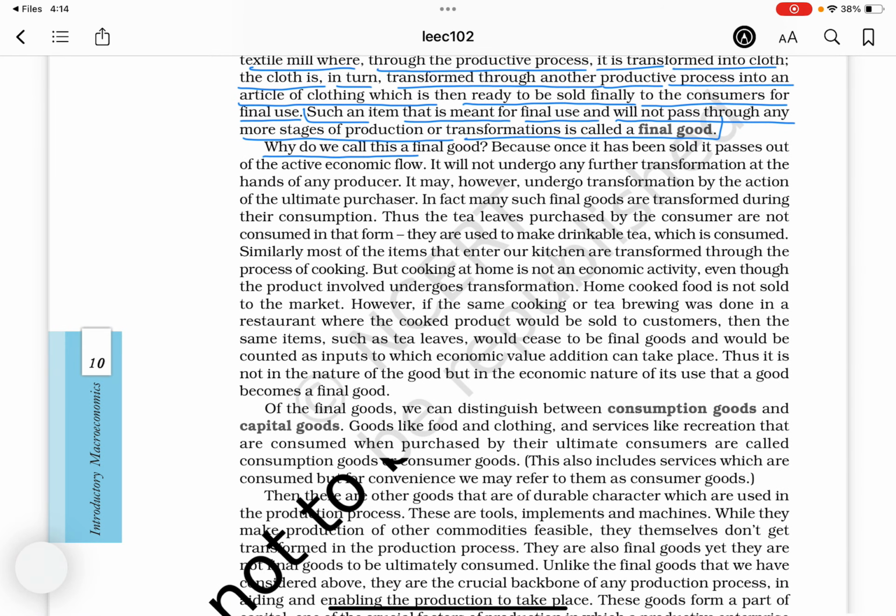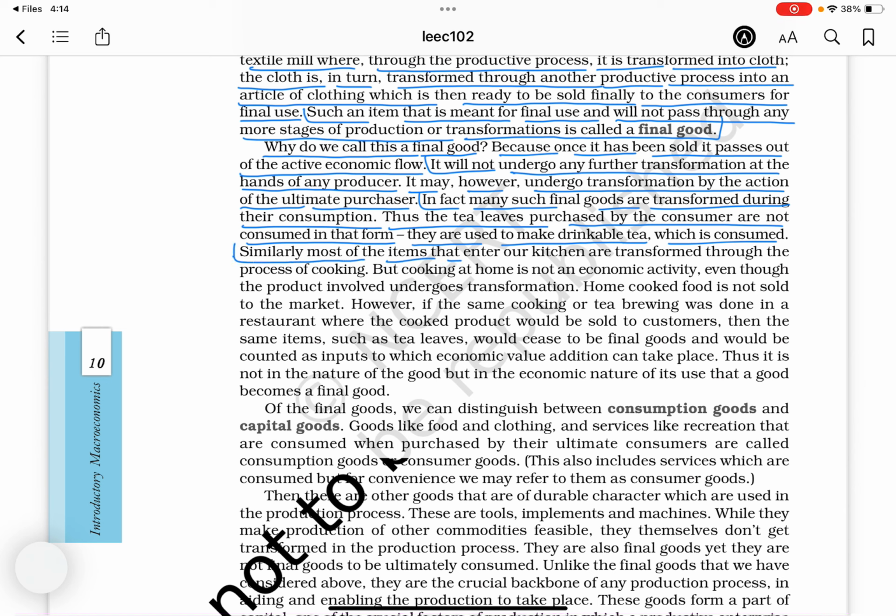Why do we call this a final good? Because once it has been sold, it passes out of the active economic flow. It will not undergo any further transformation at the hands of any producer. It may, however, undergo transformation by the action of the ultimate purchaser. In fact, many such final goods are transformed during their consumption. Thus, the tea leaves purchased by the consumer are not consumed in that form. They are used to make drinkable tea, which is consumed.